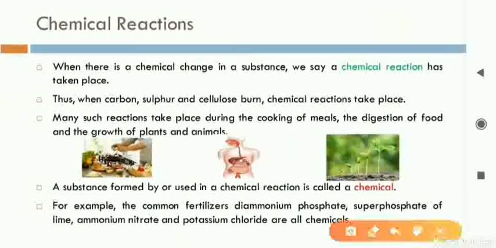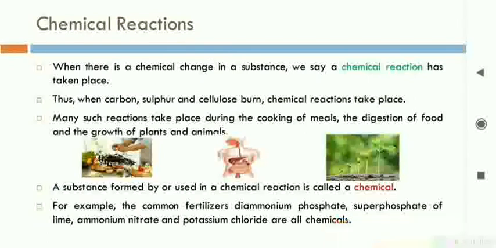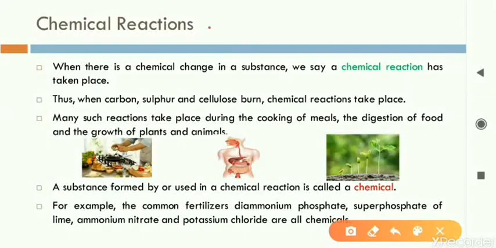Next, we had discussed chemical reactions. We had already covered this part also. Chemical reactions are the things where chemical change is happening. Whenever any chemical change is happening, it is called a chemical reaction. For example, digestion of food. When we eat food, that food is converted into energy.